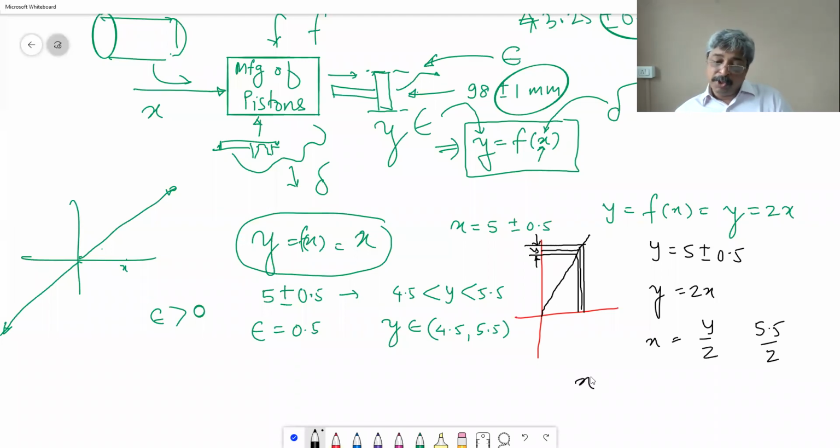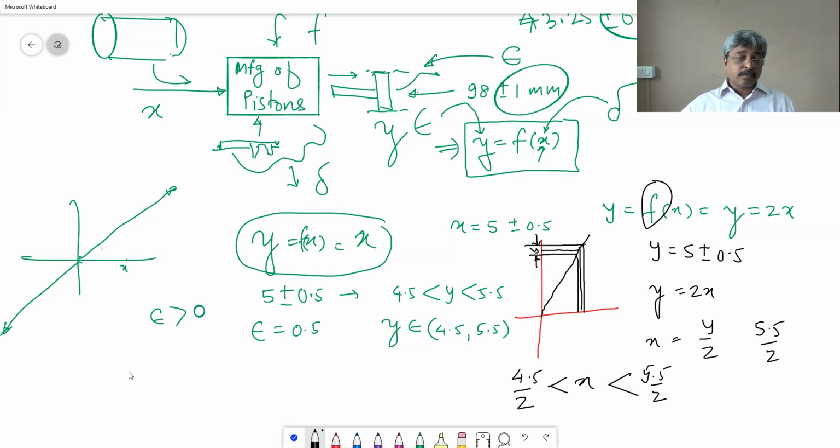So x must be between 4.5 upon 2 and 5.5 upon 2, then you will get y between 5 plus minus 0.5. Do you understand this? Therefore it depends on what function you are dealing with. If it is a constant function